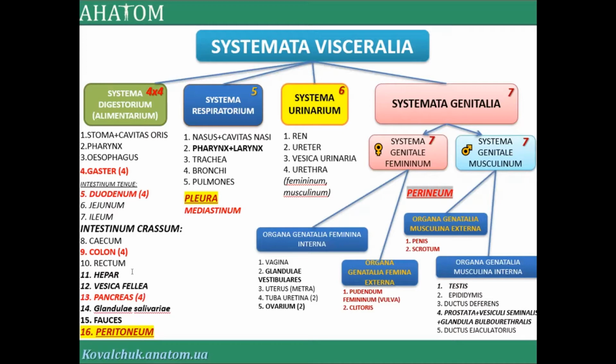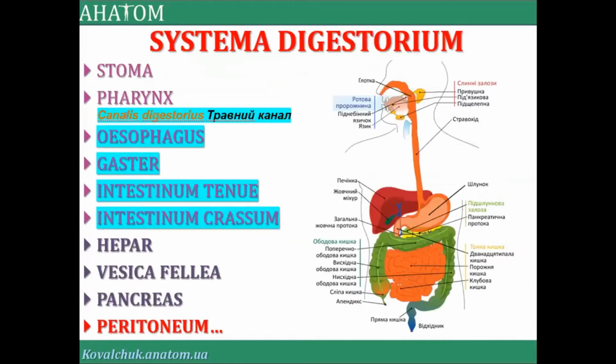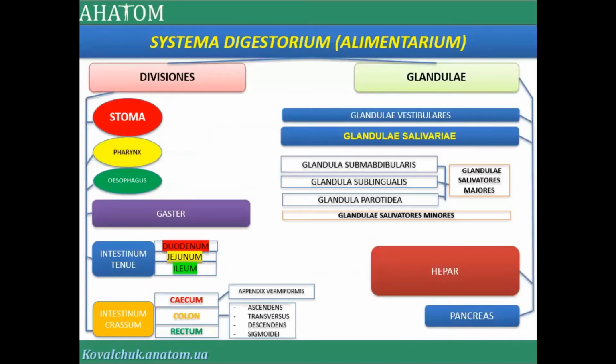Next one, really in the digestive system, present in modern terminology, is the digestive canal. The digestive canal starts really after the pharynx. It starts with the esophagus and finishes in the anus, in the rectum. And in the digestive system, 2 very important moments: it's divisions and glands.